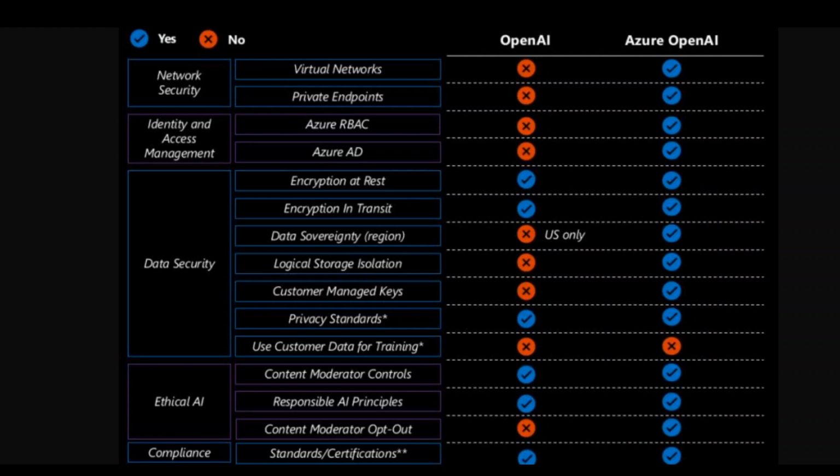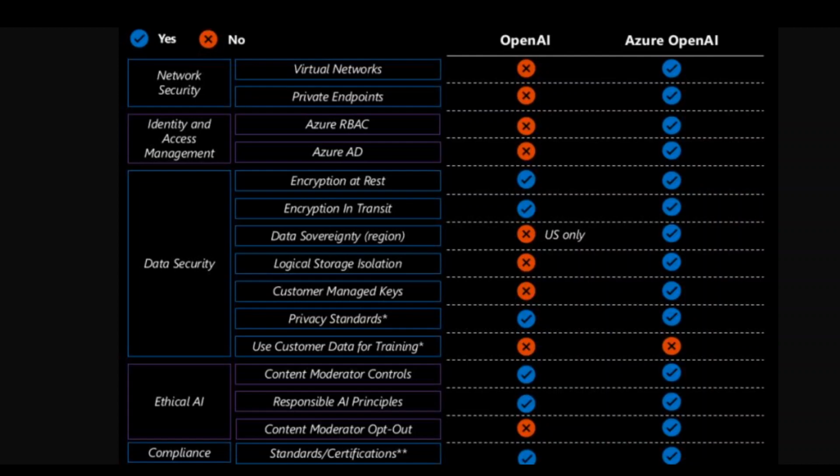In this video, I'm going to give you a quick difference comparison between OpenAI and Azure OpenAI when it comes to security. Now, data security and privacy in both OpenAI and Azure AI are one of the forethoughts.